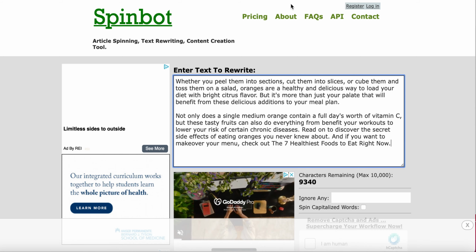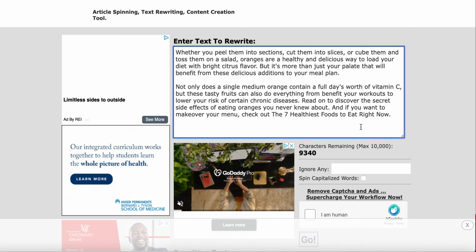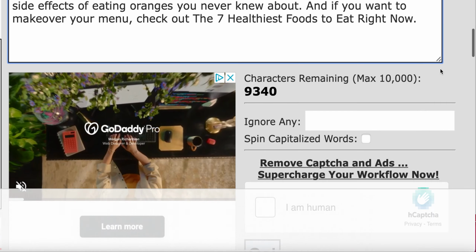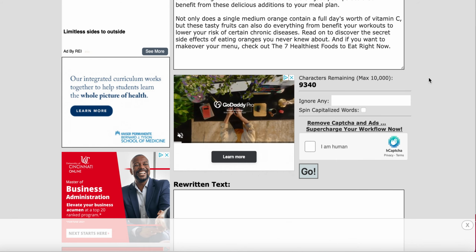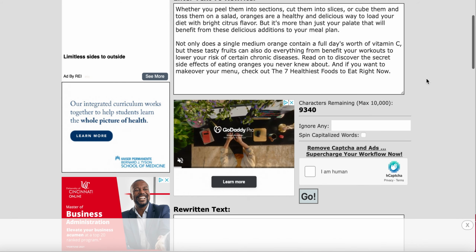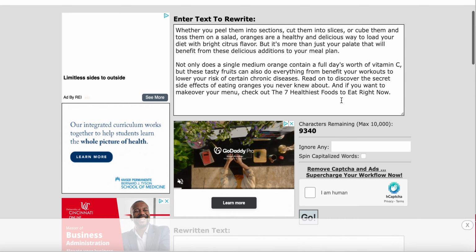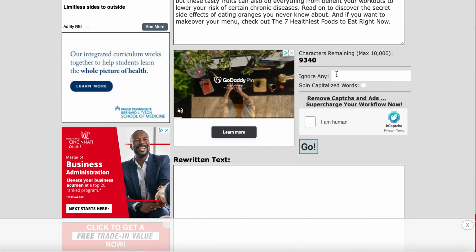If you want to use the paid tool as well, you can click on the pricing and all that. But for the free version, you can do about 10,000 words. That's the max characters that you can use. And then once you type this in, you can click on ignore any particular words, spin capitalized words, all that.